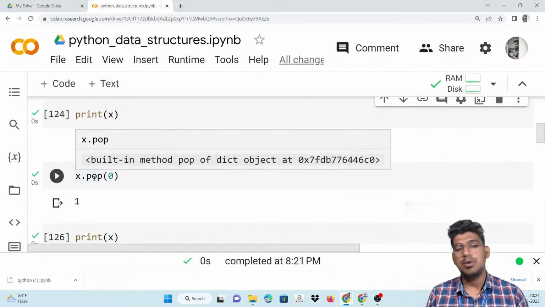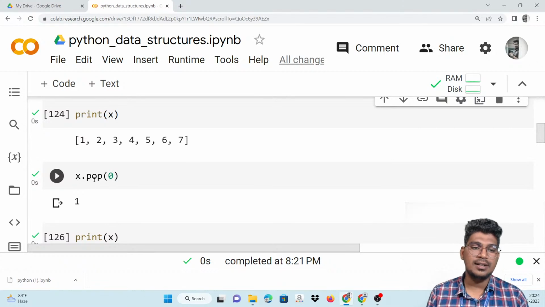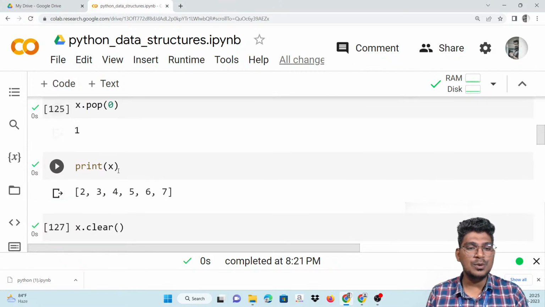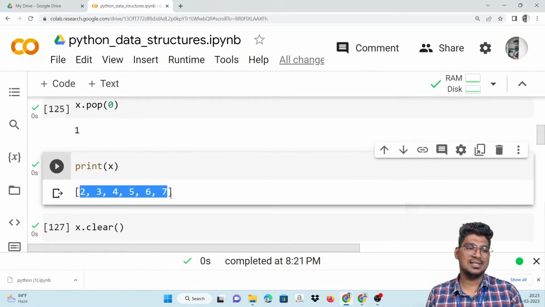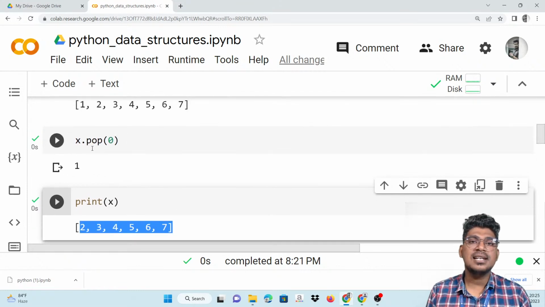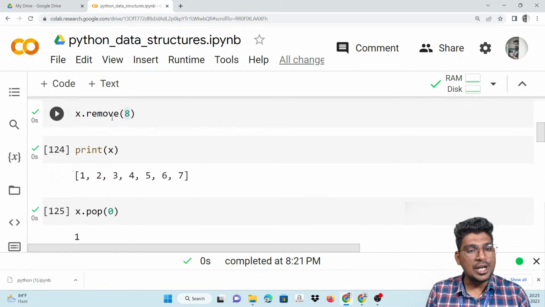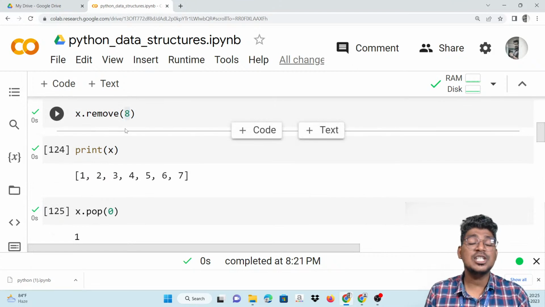And pop: X dot pop of 0, that particular 0th index is going to be removed, and you can see the output here. Pop means you have to specify the index number, and remove means you have to specify the value inside the parentheses.